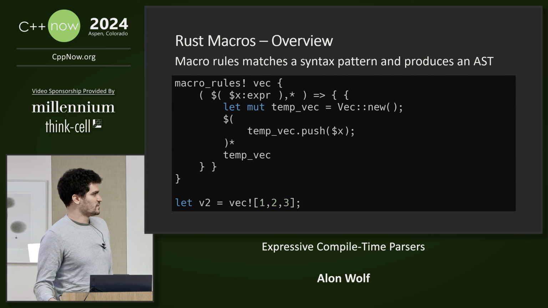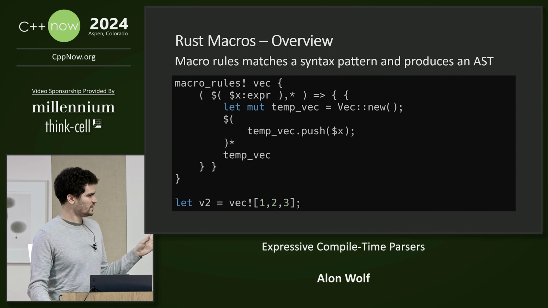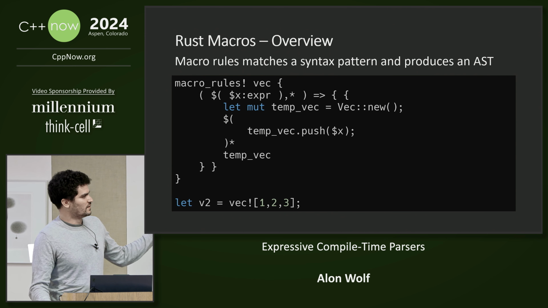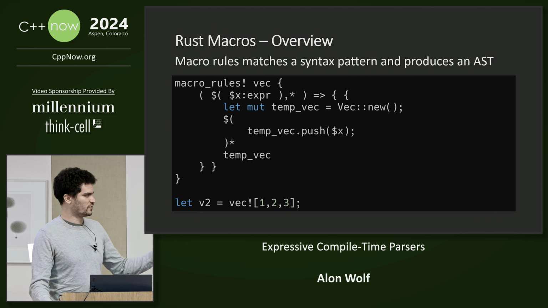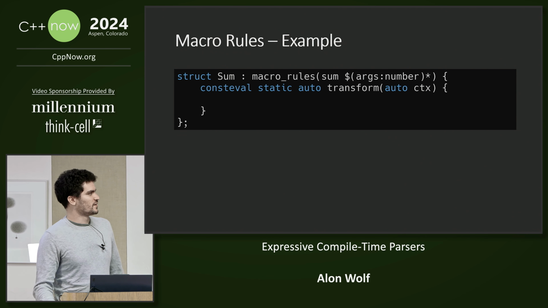So declarative macros use the macro rules style syntax, which has two parts. The first part specifies how to match some syntax pattern, and the other produces an AST of the newly generated code. So in this example, the vec macro will match a list of expressions separated by comma, and it will generate code that creates a temporary vector and generates a push call for each one of the expressions. Let's see how we can do something similar in C++ by using the macro rules library.